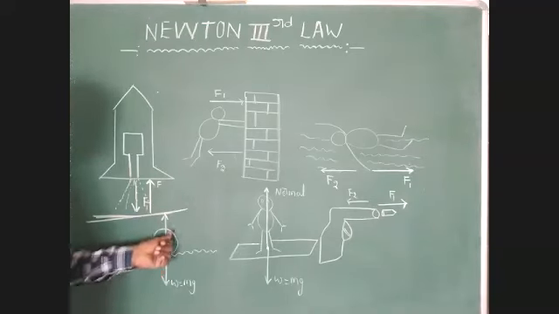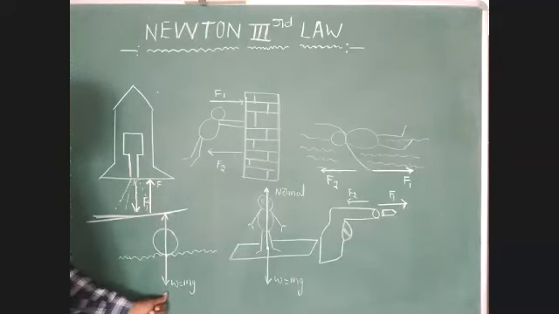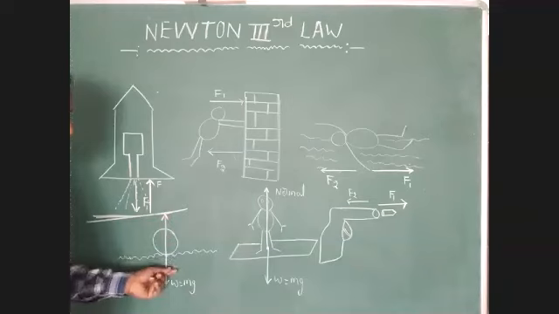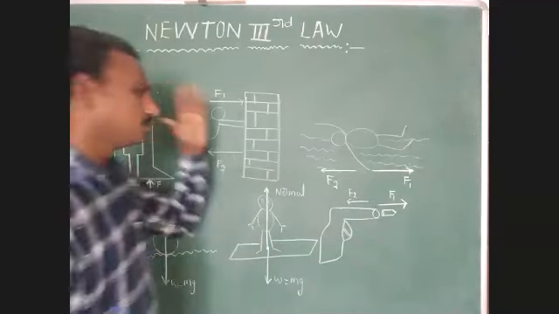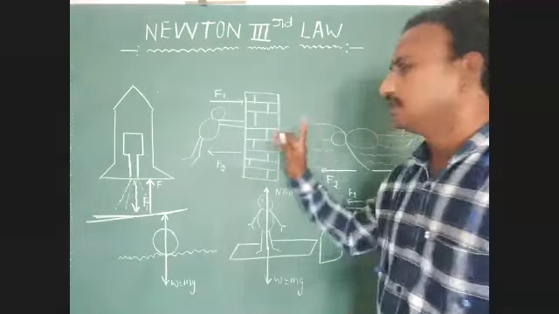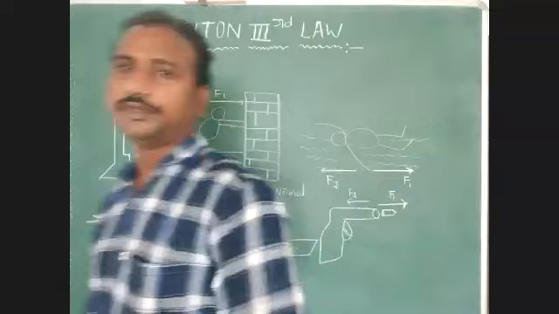So here the weight of the body is acting in the vertically downward direction, and another force is acting in the vertically upward direction. This force is provided by water. These are all examples we have to identify. Every action has an equal and opposite reaction.